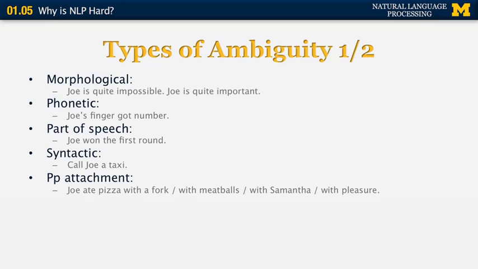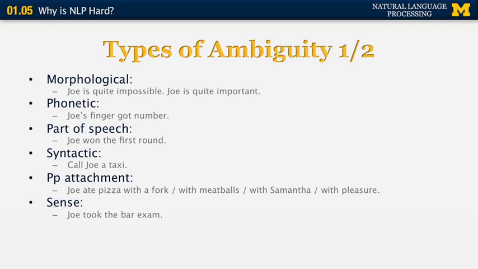In the second interpretation, with a fork modifies the verb ate, and it tells you the way that Joe ate the pizza. With meatballs, if you use it in a sentence, you would say Joe ate pizza with meatballs. In that case, with meatballs modifies pizza. Joe ate pizza with Samantha. Definitely Samantha was not part of the pizza, so it modifies ate. And finally, Joe ate pizza with pleasure. Again, with pleasure modifies ate and not pizza.